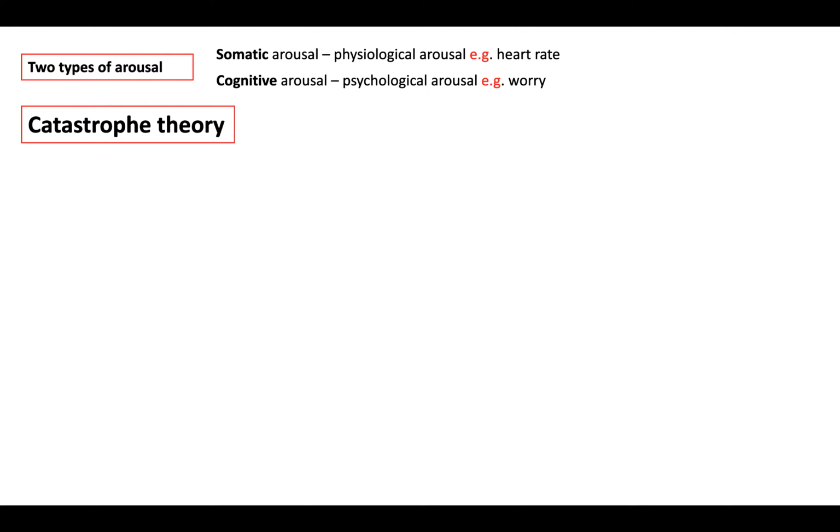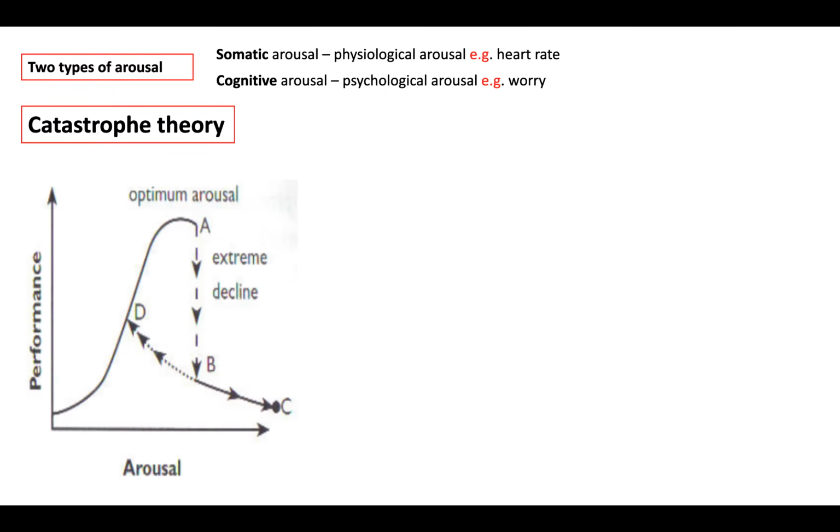So this is what catastrophe theory looks like. Arousal here, low, high. Performance, low, high. As you can see, as arousal increases, so does performance up to a point, and then there's an absolute disaster or catastrophe. There's an extreme decline, not a gradual decline like the inverted U theory. This is an extreme decline in performance. If we go through each point A, B, C, and D with an example, you can get this down with questions, that would be great.